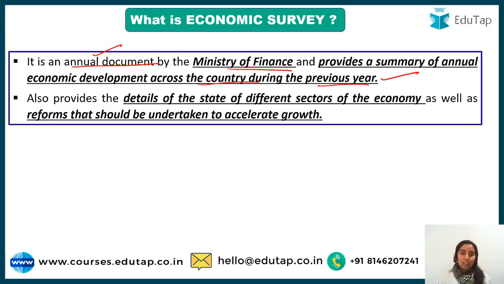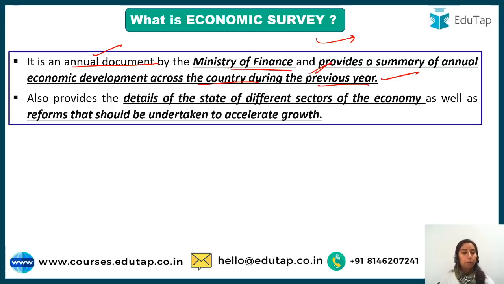You have to understand that budget is for the coming year while survey is for the previous year. So we can say Economic Survey is kind of a backward looking document. It is looking at the year in which you have done things, right? And budget is going to be for the coming year, how you should rationalize your spendings and all, right?